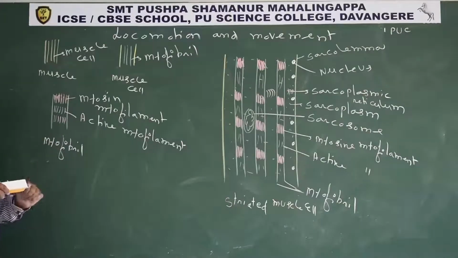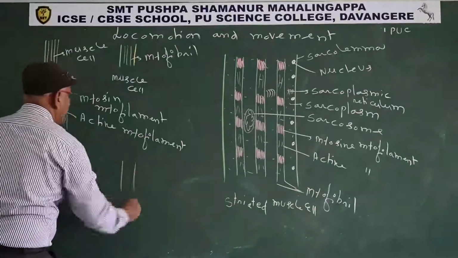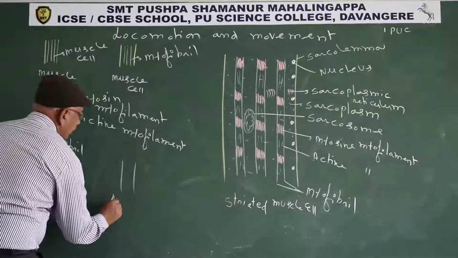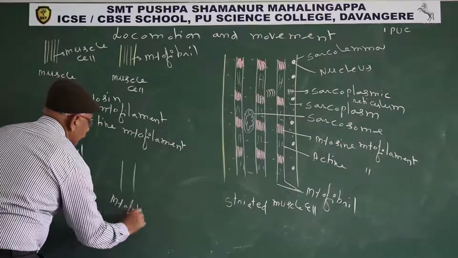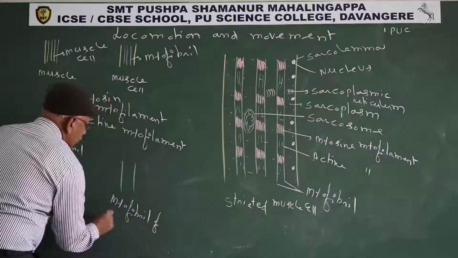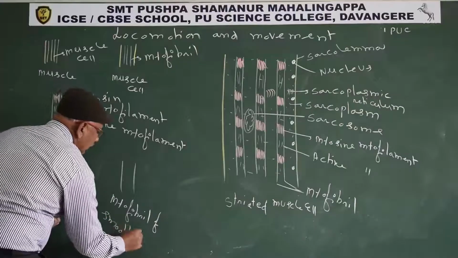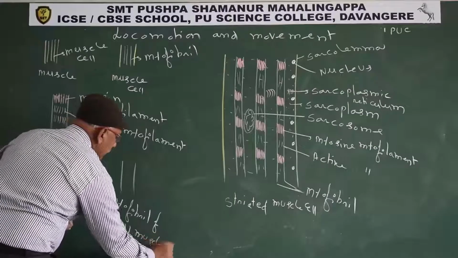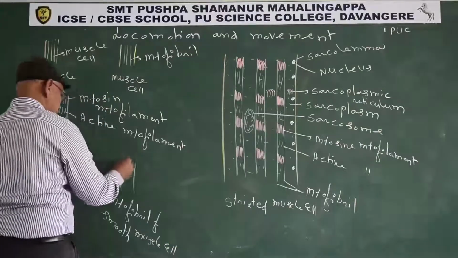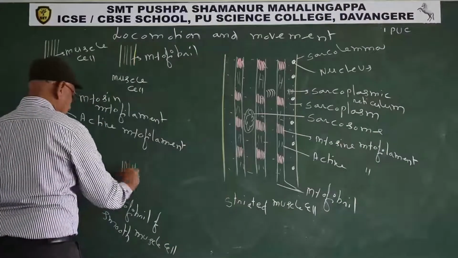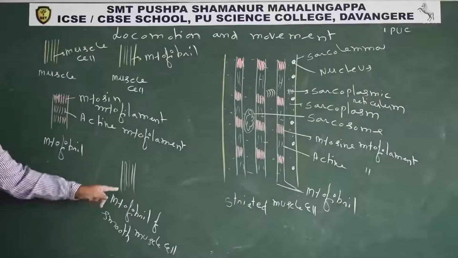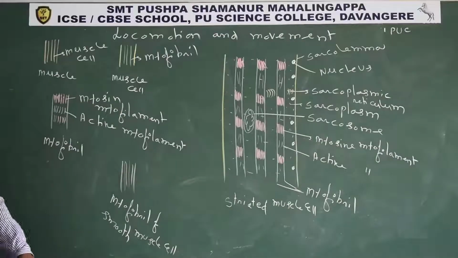In the case of smooth muscle, for example the myofibril of a smooth muscle cell, myosin and actin myofilaments are present side by side. That's why striations, lines, do not appear.